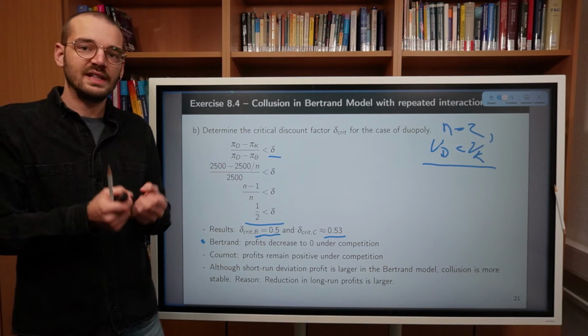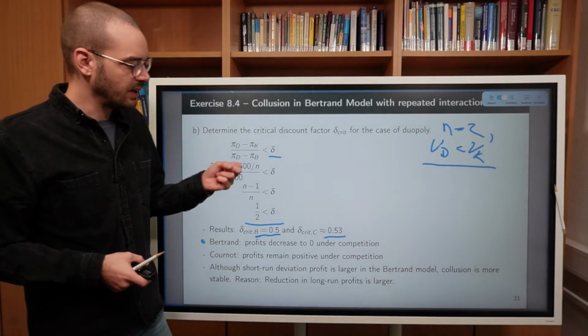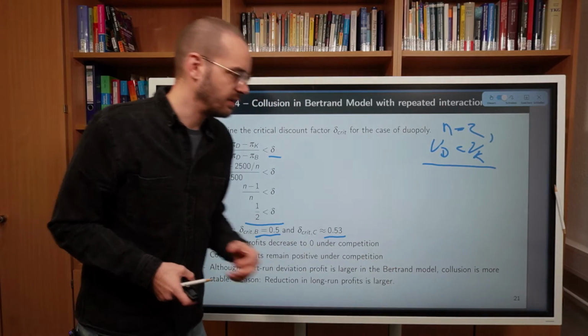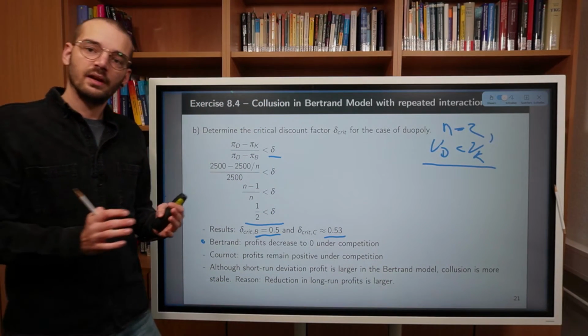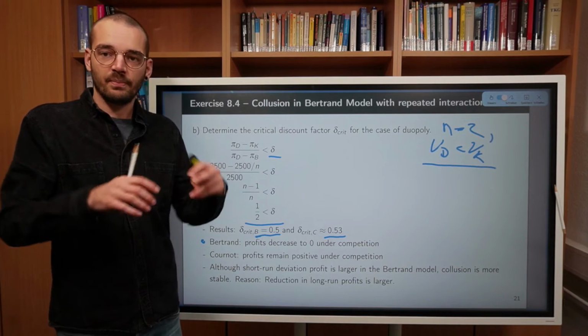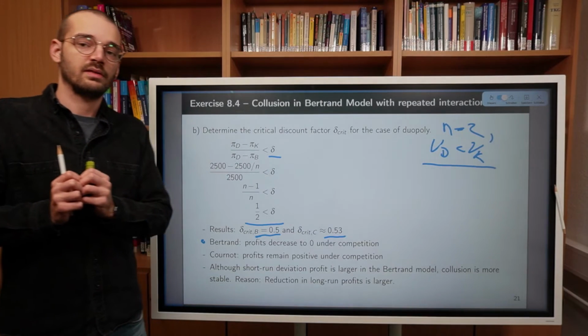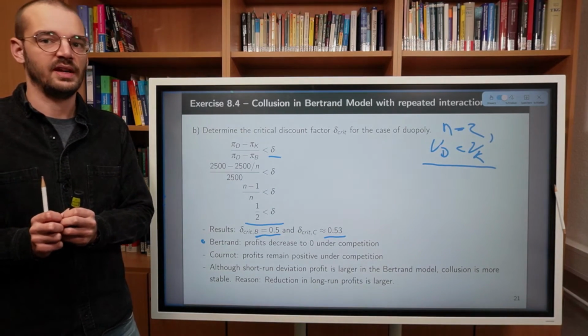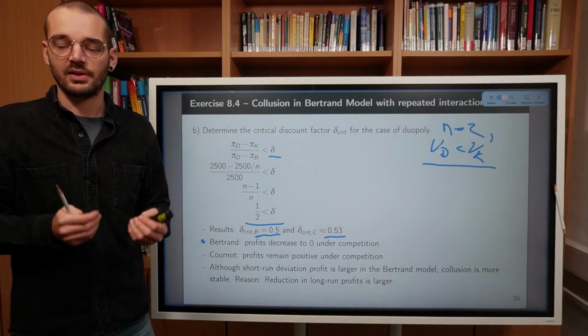So the short-run incentive to deviate is stronger in Bertrand competition than it was under Cournot competition. If we compare the short-run incentive to deviate with the long-run punishment, we see that both are larger in the Bertrand competition.